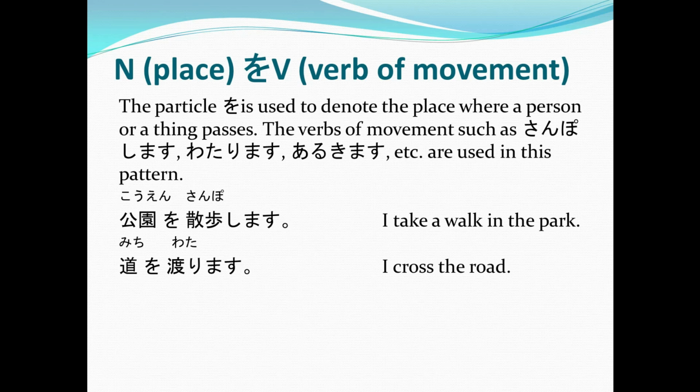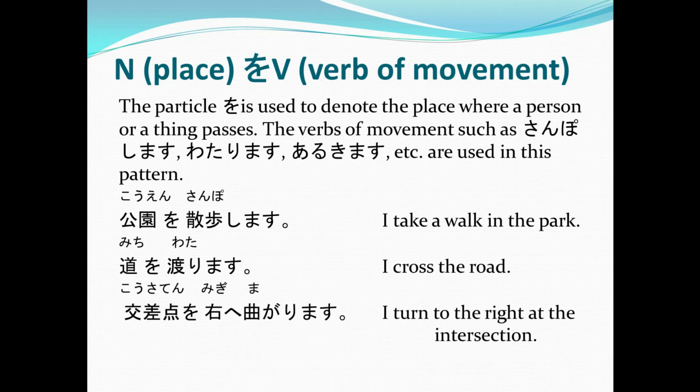Then last example, kosaten o migi e magarimasu. Again, kosaten o migi e magarimasu, or I turn to the right at the intersection. Again, we use o instead of de because magarimasu, or to turn, is a verb of movement.